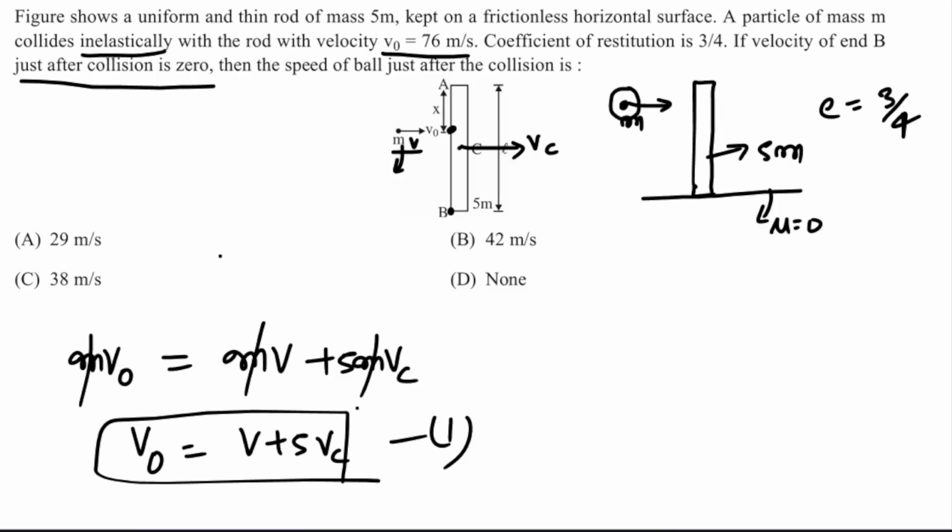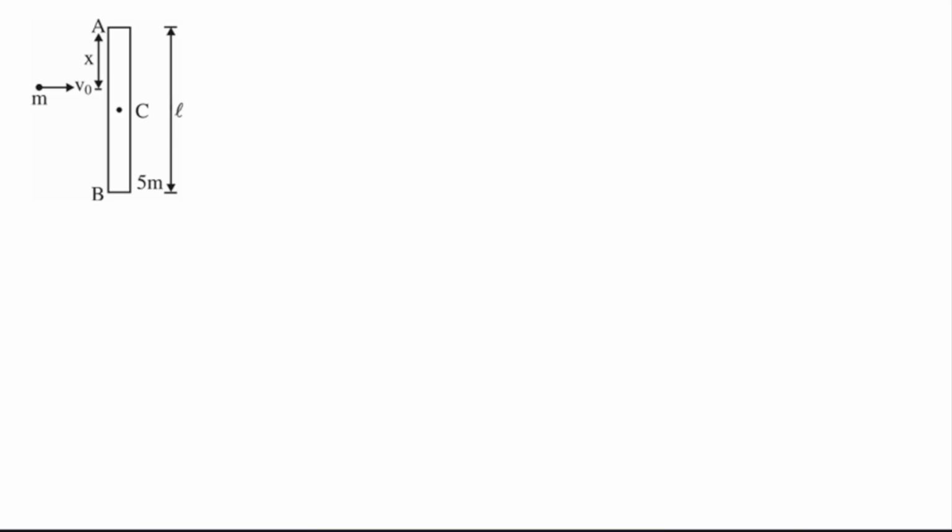Now here see, in the question it is also given that the velocity of B end is 0. How is this possible? This is possible only if the rod is rotating, because if you look carefully, because of a force acting on the rod during collision, its center of mass gained velocity vc in this direction, and from this we can say that B will have velocity because of translation in this direction.